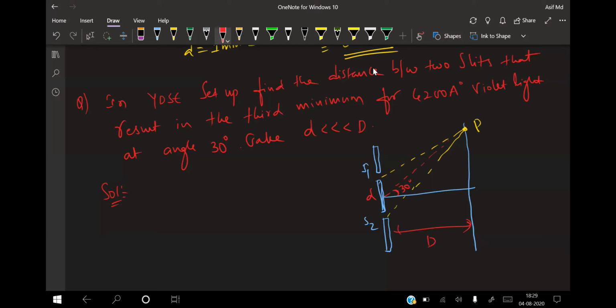What is the path difference at a point P on the screen? The path difference between the waves from S1 and S2 is given by the formula delta x equals d sine theta. Sine of 30 degrees is one half, so that becomes d by 2. That is delta x.